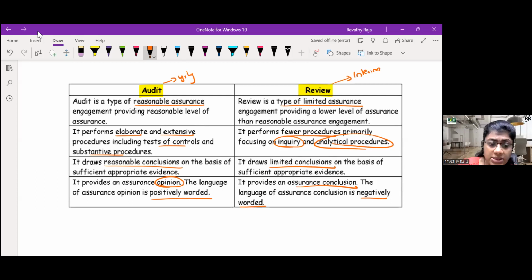Now, did you understand the difference between audit and review? In review, there is no dash. Can someone support? In review, there is no... Very good. In review, there is no opinion. It is only a what? Conclusion. With fewer procedure, we can't form an opinion. We can just arrive at a conclusion. We have performed this procedure. Based on this, nothing has come to our attention, which is not true and fair.